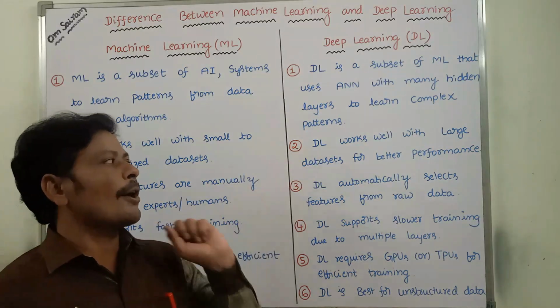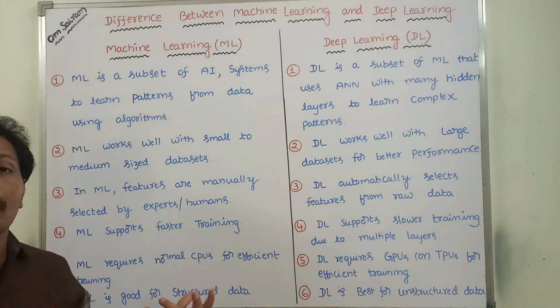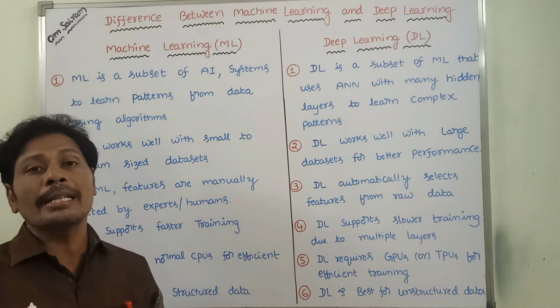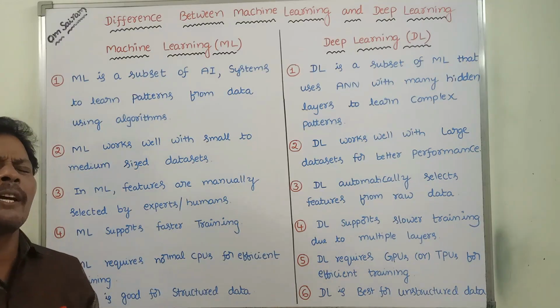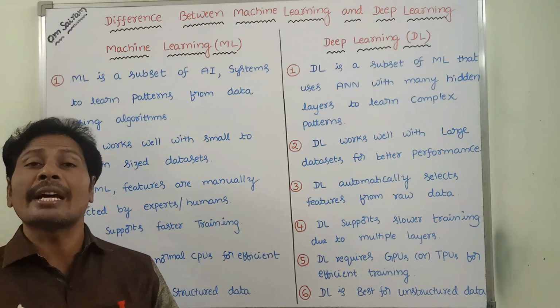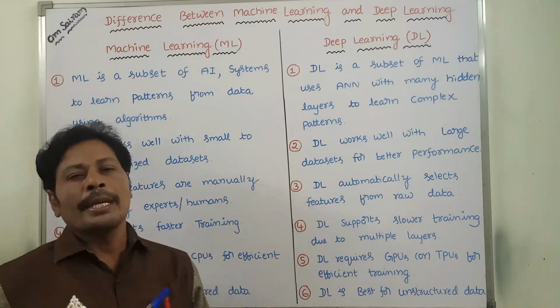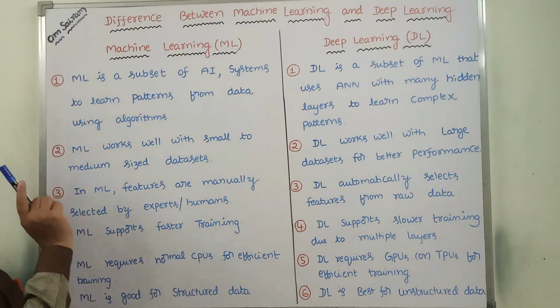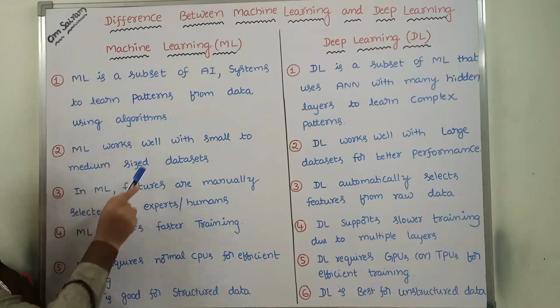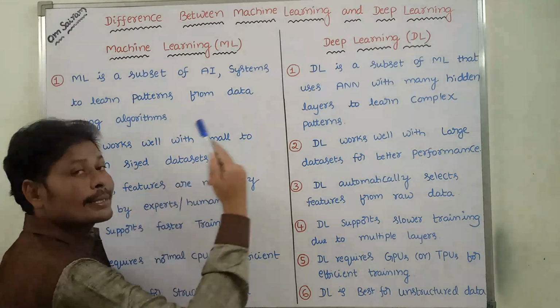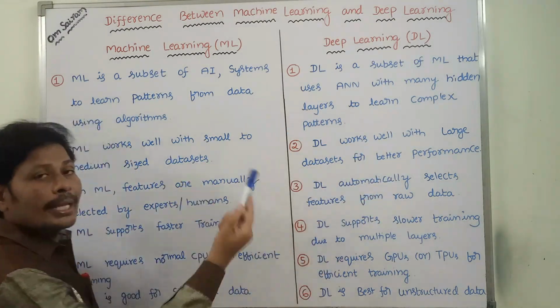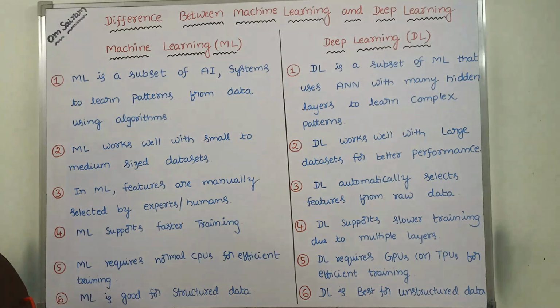Whereas deep learning works well with large data sets. If the data set size is very large, then deep learning works well. If the data set size is small, machine learning works well.